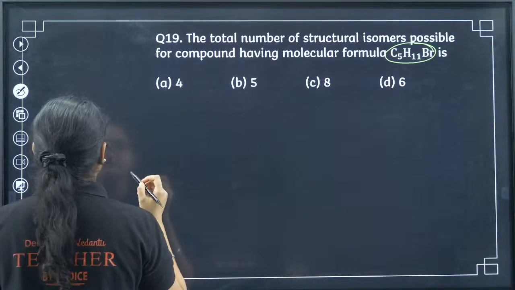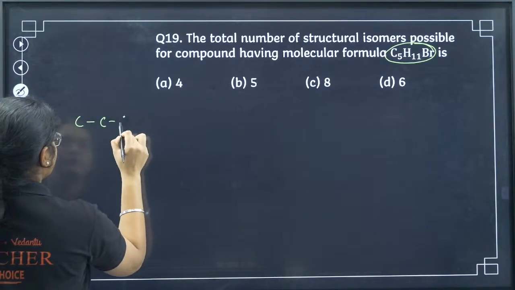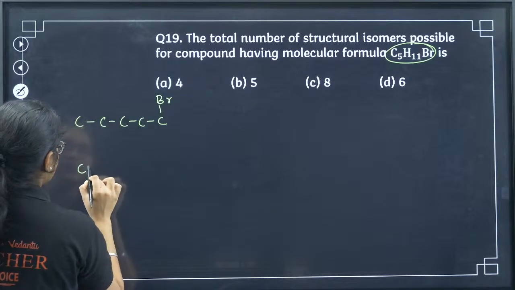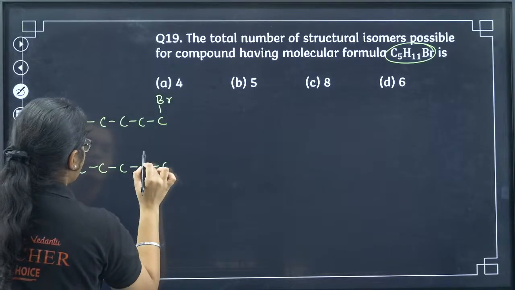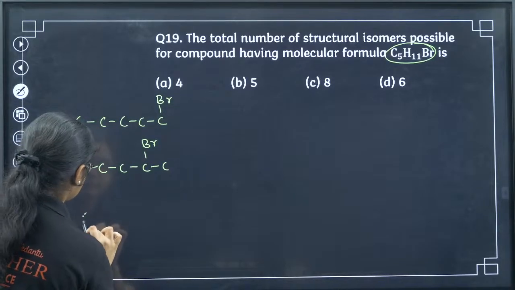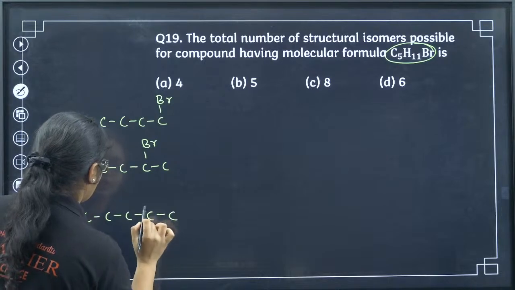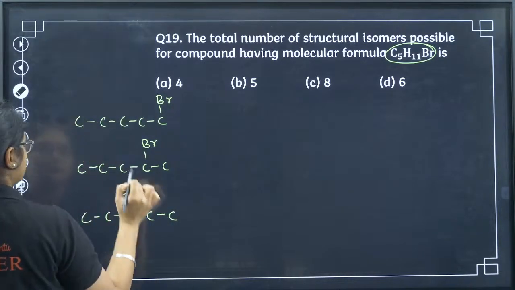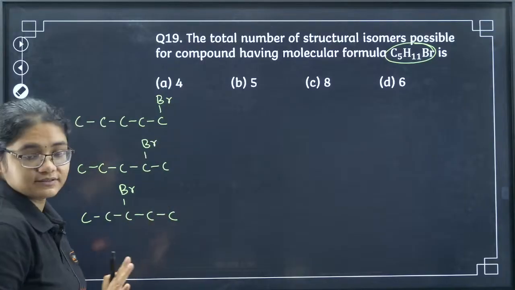C5H11Br. Okay, let's try this one. I have C5 first. I'll do 5. Okay, I'll put one bromine here. That is one isomer. I'll put one more Br here. That is another isomer. I can put a bromine here. Okay, that is another isomer. Okay, I have got 3 isomers here.